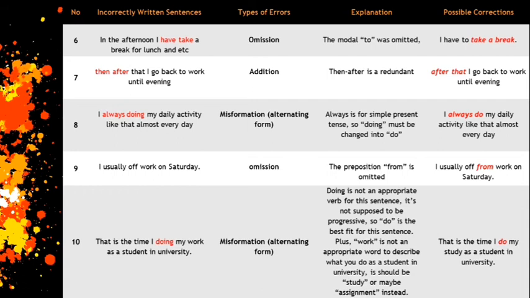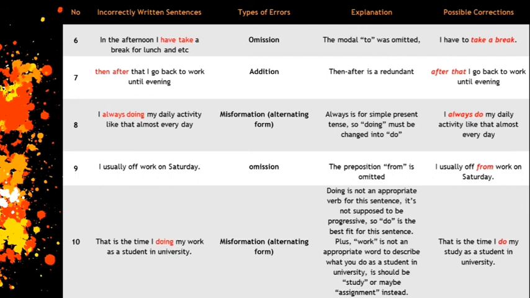In the sixth sentence, she said, "I always doing my daily activity like that almost every day." The type of error is misformation or alternating form because always is for simple present tense, so doing must be changed into do. And the correct sentence should be, "I always do my daily activity like that almost every day."